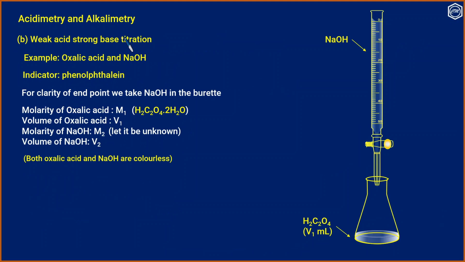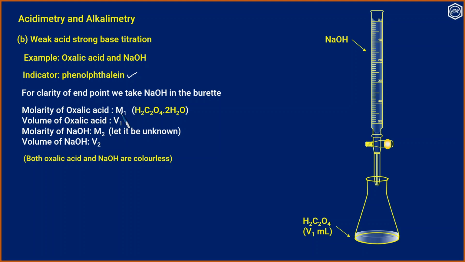Now let us see another example, that is a titration between a weak acid and a strong base. As an example, we consider oxalic acid and sodium hydroxide. Oxalic acid is a weak acid. Since the alkali is strong, the indicator must be phenolphthalein. And for clarity of endpoint, we take sodium hydroxide in the burette.